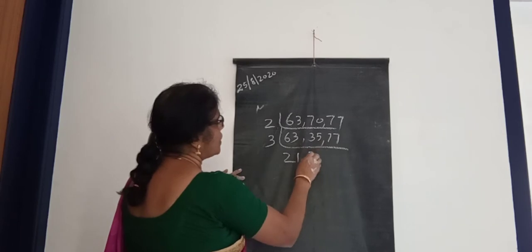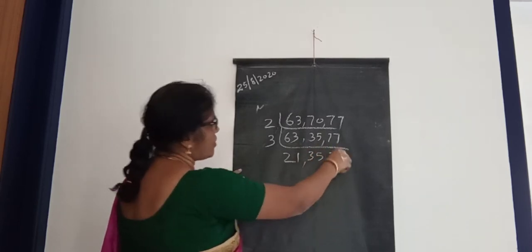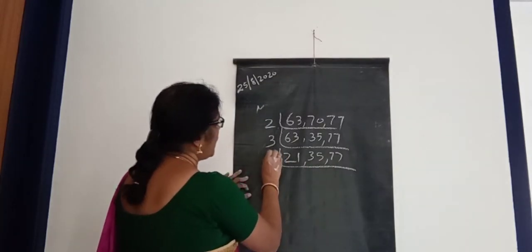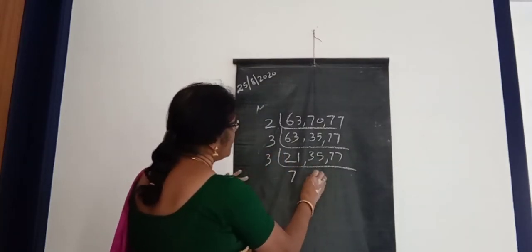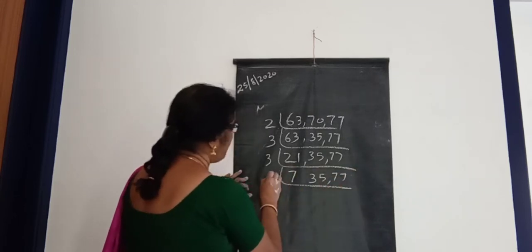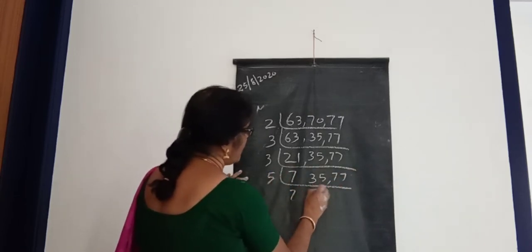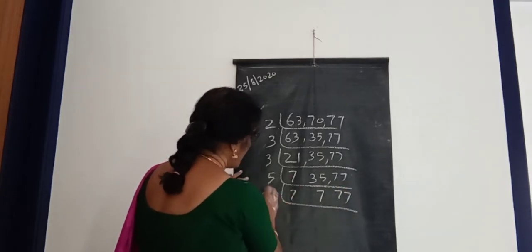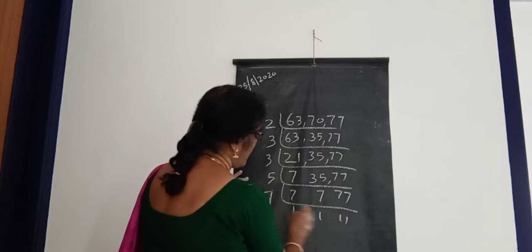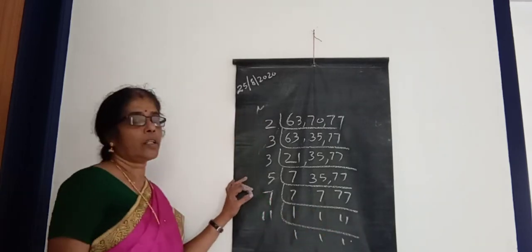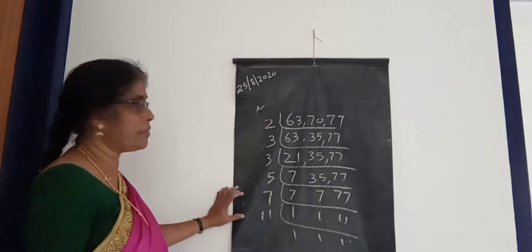In 35 that is not going, and 77 also not going. Okay. Then 3 again 3, 7 3s are 35, 77. Then we can take 5, 7, 7, 77. Then again 7, 1, 1. Then 11, 1, 1, 1. Okay. Then find the total of this.